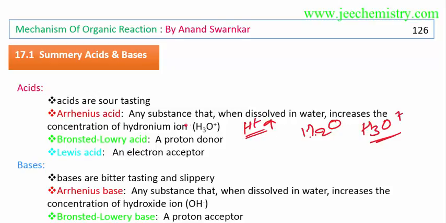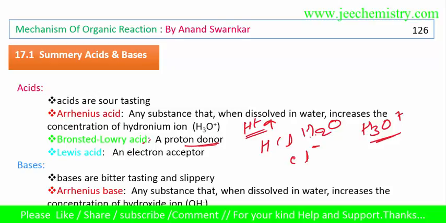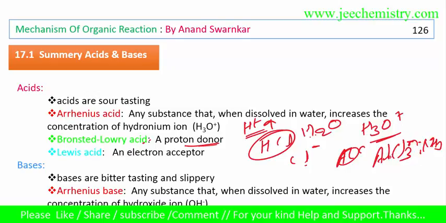A Bronsted-Lowry acid is a proton donor, such as HCl, which donates a proton and becomes Cl minus. A Lewis acid is an electron acceptor, such as AlCl3, which accepts the lone pair from NH3.